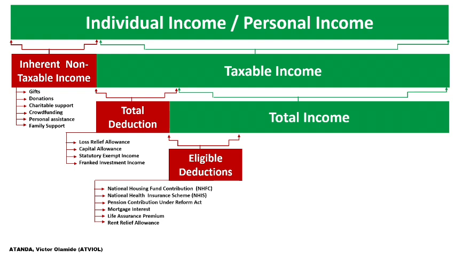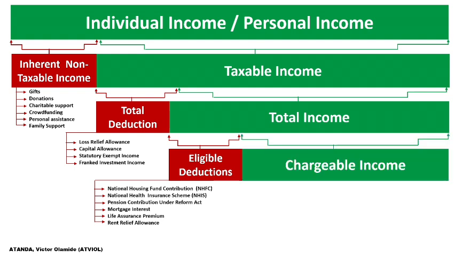So let's assume that all these eligible deductions that were listed out, like NHF, NHIS, the pension made in accordance with the Pension Reform Act, the mortgage interest, the life assurance premiums, and rent relief allowance, are all available for you. If they are available for you, then when we subtract all these eligible deductions from our total income, what we are going to have is what we call the chargeable income.